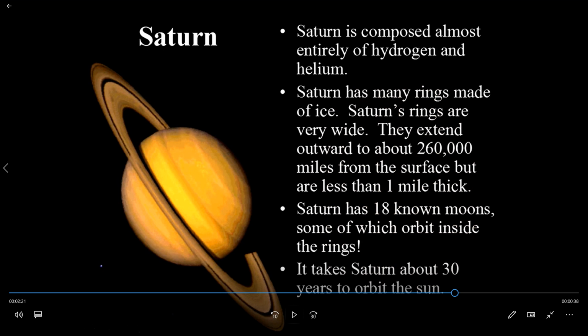It takes Saturn about 30 years to orbit the Sun. It takes how many years? 30 years to orbit the Sun. Next slide we'll see.